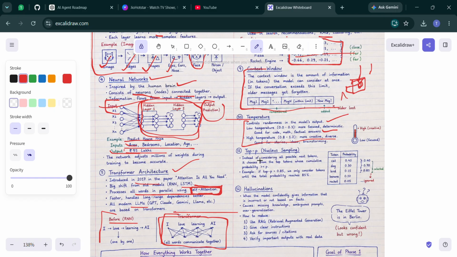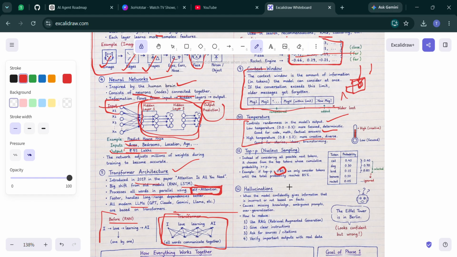So what is top P sampling? Top P sampling decides which possible next words the model is allowed to consider. Imagine the model predicts the next word with these possibilities: cat 40%, dog 30%, bird 20%, rocket 5%. If top P is set to 0.85, the model only considers the highest probability words until their cumulative probability reaches 85%.